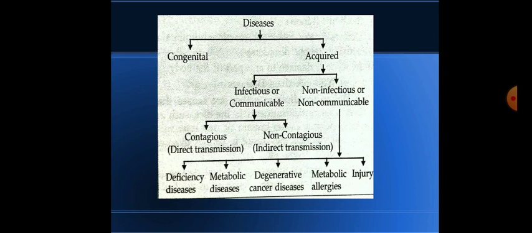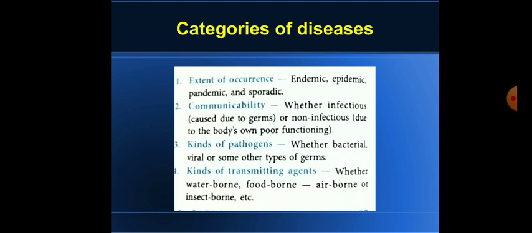So in the indirect transmission, all the vector-borne diseases will come. It can be vector-borne, it can be airborne methods, unclean hands and all. So based on the categories of diseases, they can be of main 4 types.